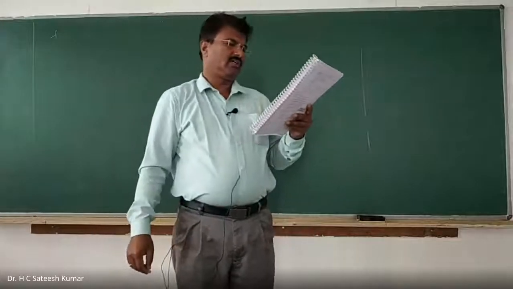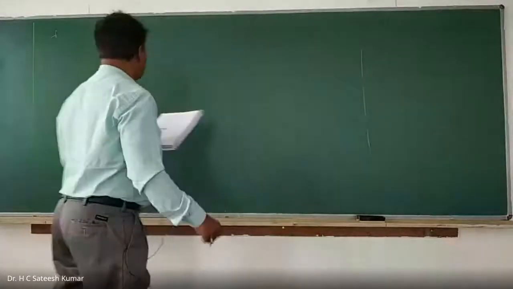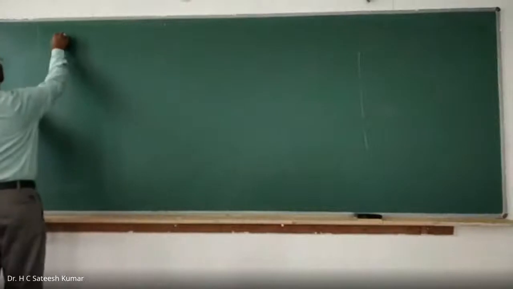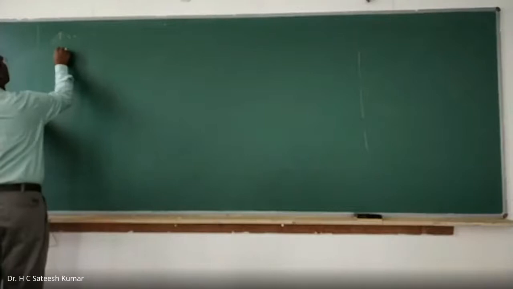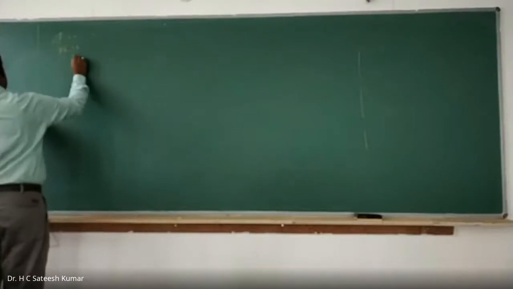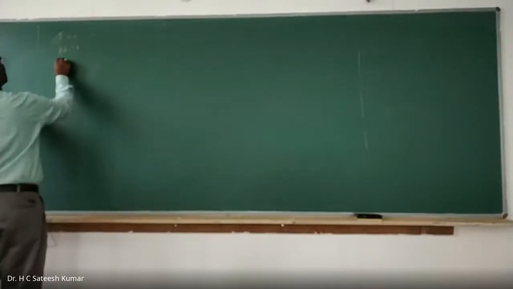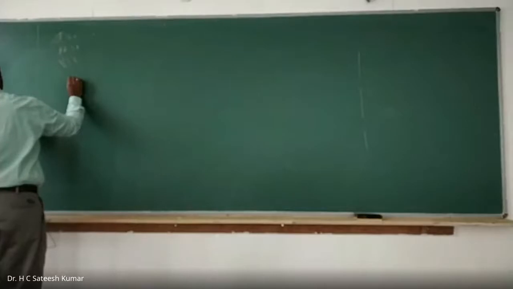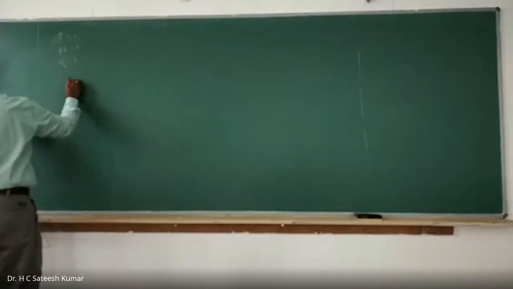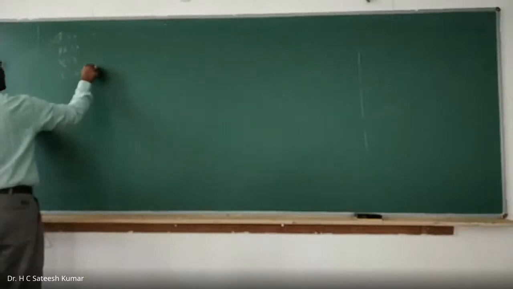The question is to determine the line current, the power factor, and the voltage across the coil, VL. A coil of resistance 40 ohms and L equal to 0.75 Henry